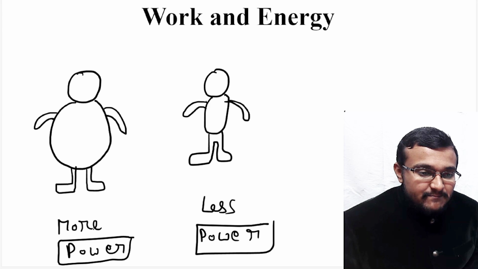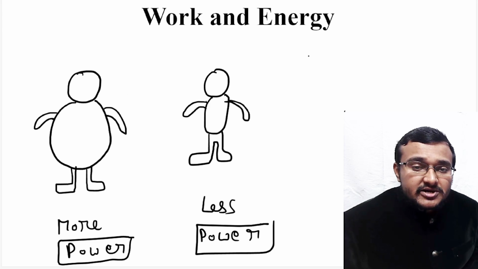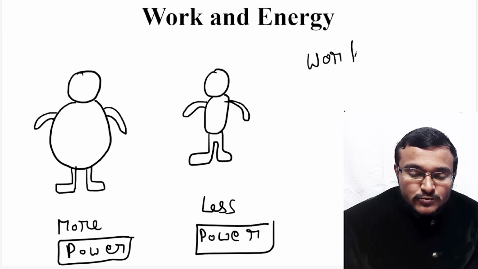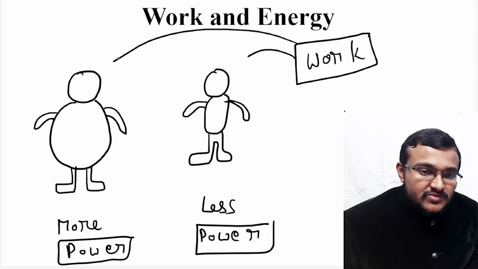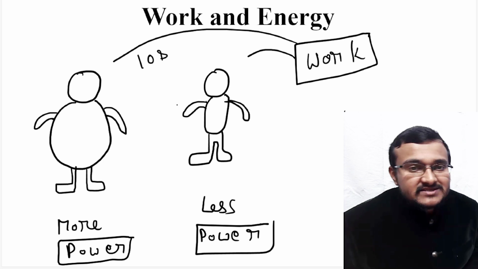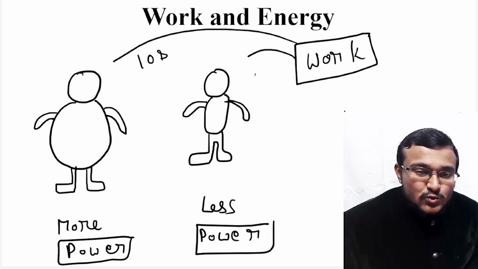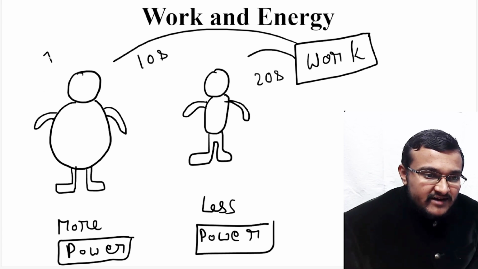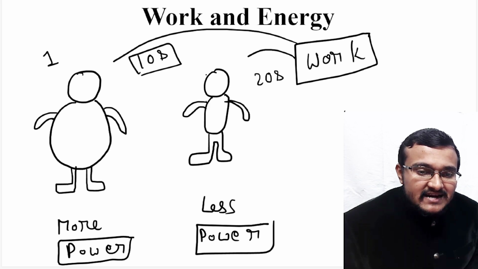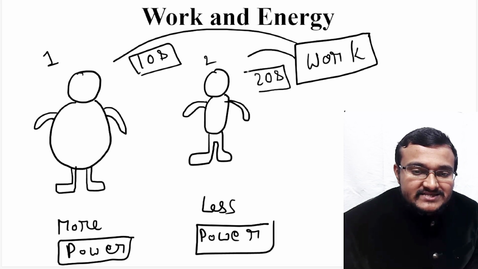For example, if I give a certain amount of work to be done by these two persons, and person 1 takes 10 seconds to complete this work, and person 2 takes 20 seconds to complete this work, so for the same amount of work, person 1 is taking 10 seconds and person 2 is taking 20 seconds.